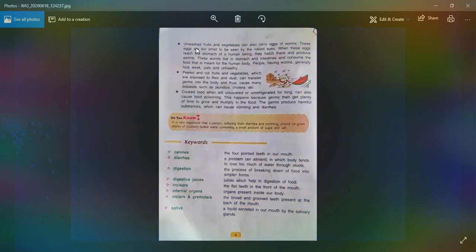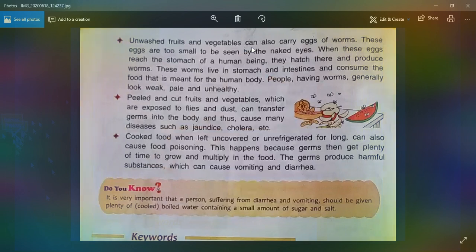Unwashed fruits and vegetables can also carry the eggs of worms. These eggs are too small to be seen by the naked eye. When these eggs reach the stomach of a human being, they hatch there and produce worms. These worms live in the stomach and intestines and consume the food that is meant for the human body. People having worms generally look weak, pale, and unhealthy.